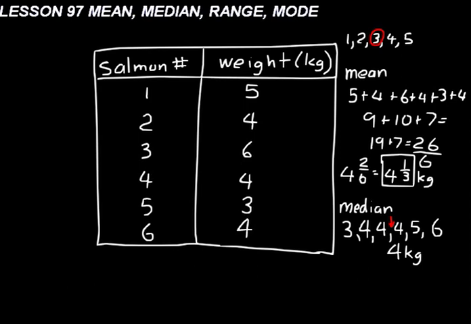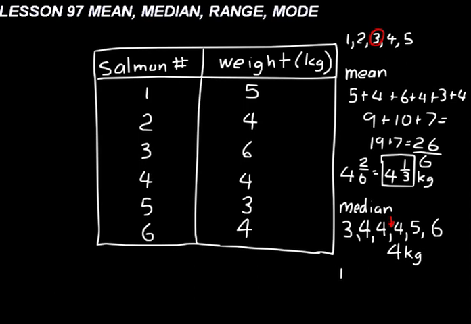When you have an odd set of data, an odd number of numbers there, then the median is that middle number. When you have an even set of data like we have here, you have to find the average between those two middle numbers, because you basically have two numbers that are kind of competing for being in the middle. You find the average of those, and that is your median.